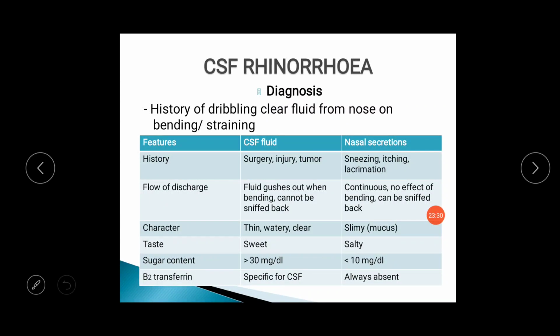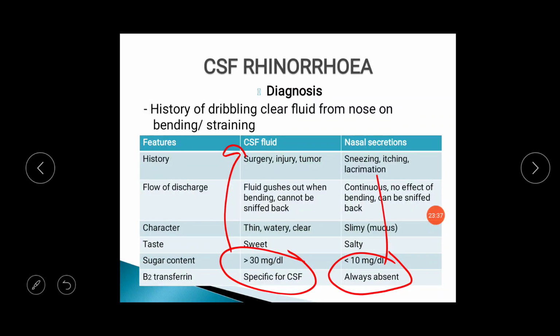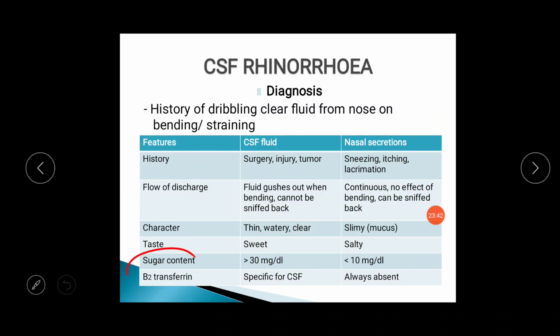Beta 2 transferrin is specific for CSF, which is always present in CSF, but is absent in nasal secretion. So students should remember that beta 2 transferrin is specific for CSF. The main history is that after injury or after diagnosis of a tumor, the patient has clear fluid coming from the nasal cavity, and more clear fluid coming when the patient bends or strains.